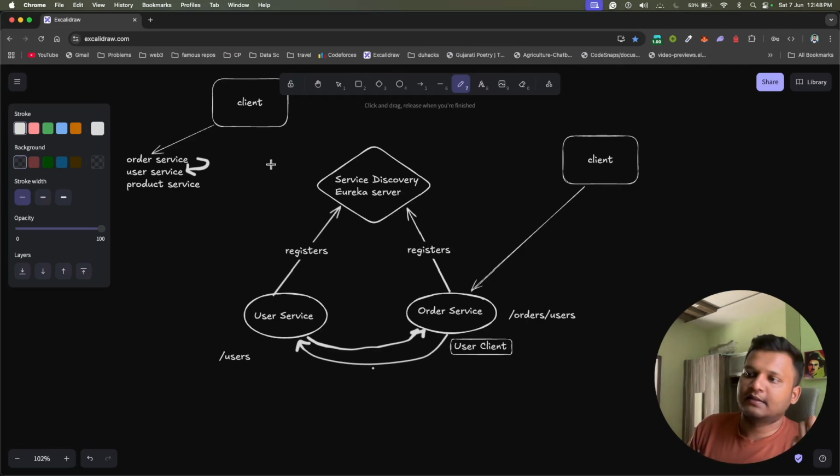Let's say we are fetching the address of the user or the bank information or other things that we might have stored in the user service database. And then it might go to the product service to check whether the item is available or in stock or not.